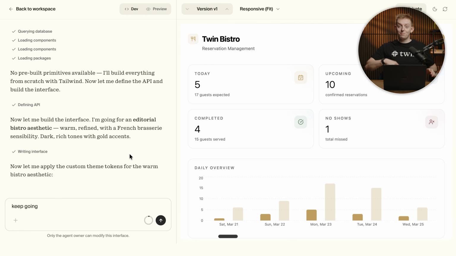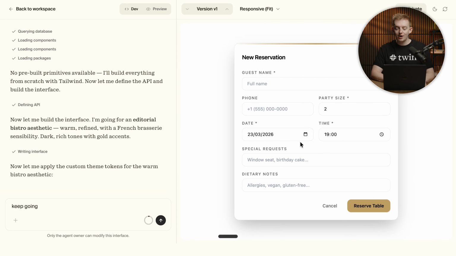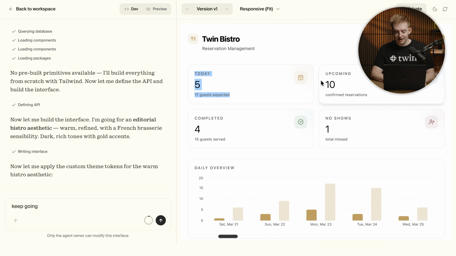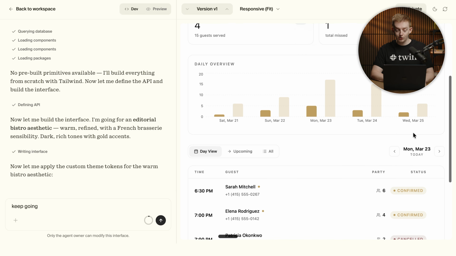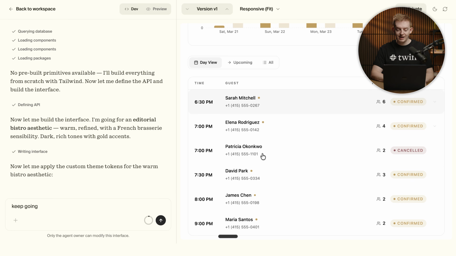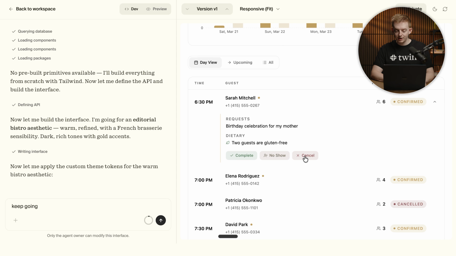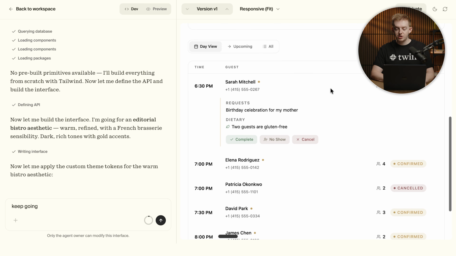And look, now that we jump back to the interface at the same time, we can see a full Twin.so management system where we can log in a manual reservation if we want to, which is really great. We can see how many bookings we have today, how many upcoming, how many no-shows, how many completed. This is so cool. And we can see all of the different names of the people that are coming and the size of their party and if they're confirmed. We can also cancel them, complete them, and register as no-show.